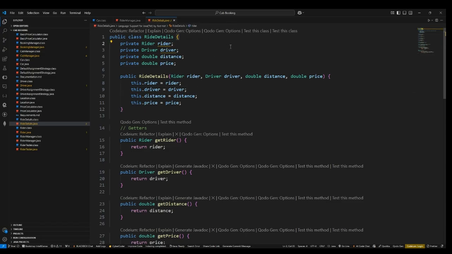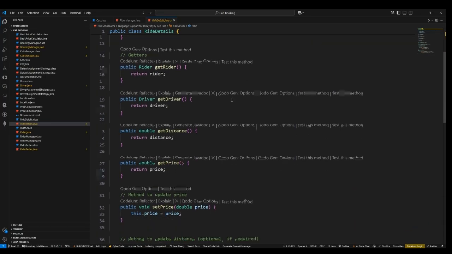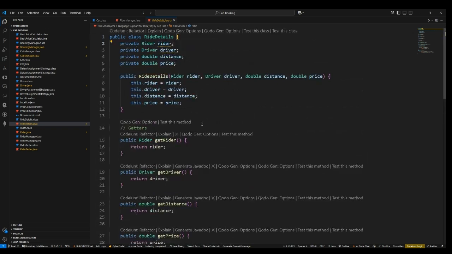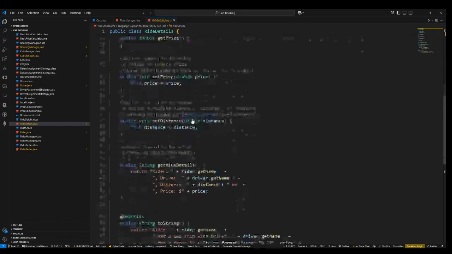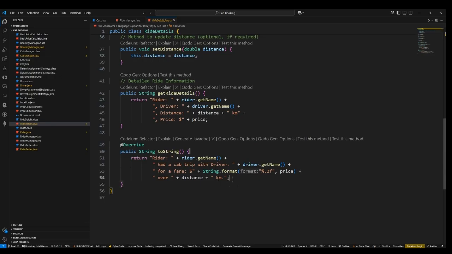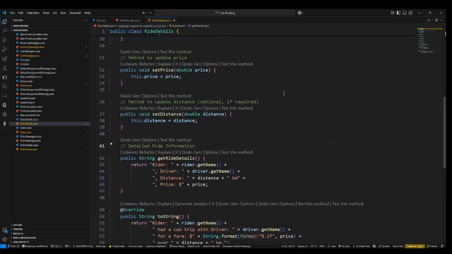It takes these parameters: who is the rider, who is the driver, how much distance they are going, and what the price is. We have a strategy to calculate the price, implemented through a class, driver basic price calculator. I'll explain that later. For the ride details class, we have certain getters and setters, obviously, in order to store and to retrieve. Even though we create an object, we cannot access these entities because they are private, and that's why we had to create these getters, which will be used later in the toString method to print it whenever we want, and the get ride details function to get the details of the ride.